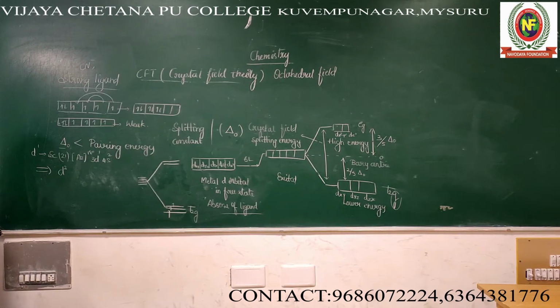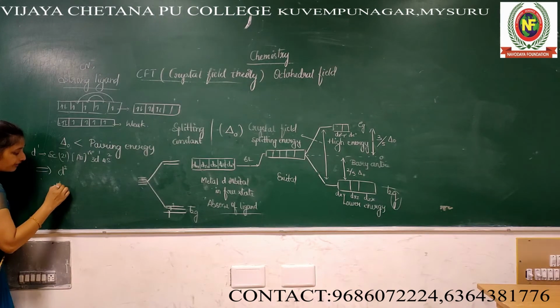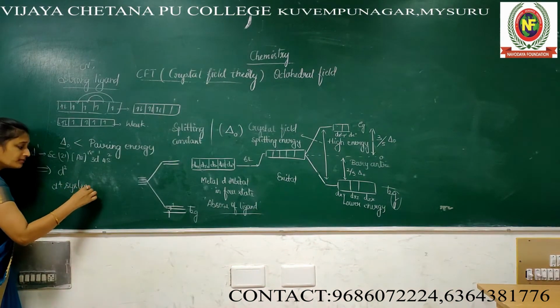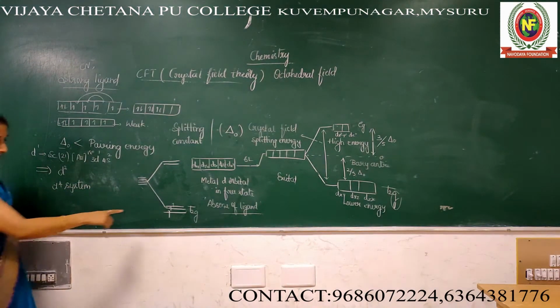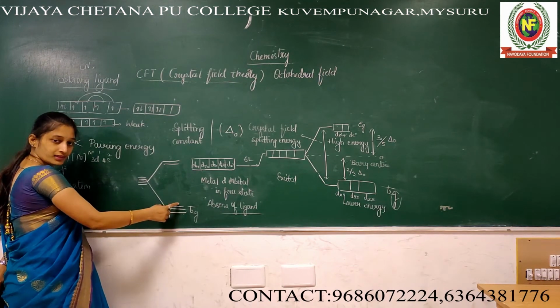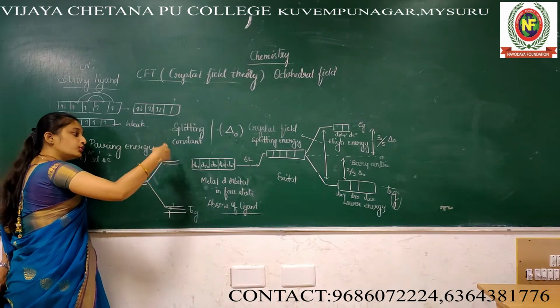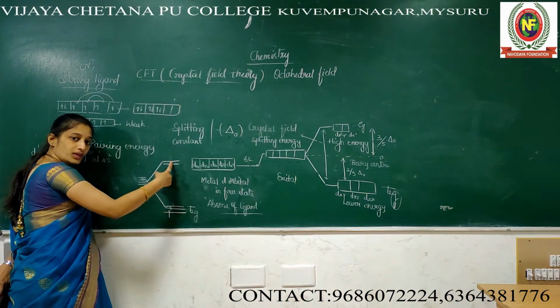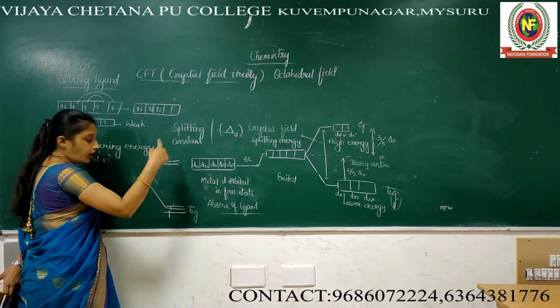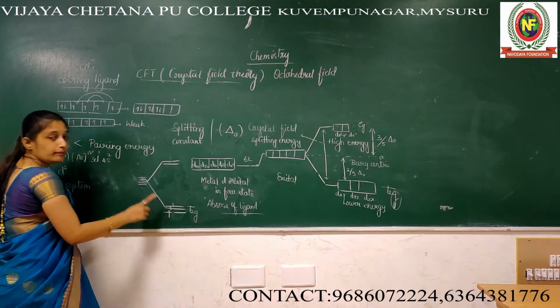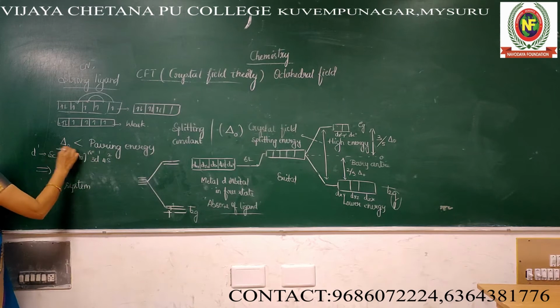But after D3, D4 system. D4 system means what? 3 I filled. Now, the fourth electron will move towards the EG set, or they will pair like this. I don't know that. It will be decided mainly by this.